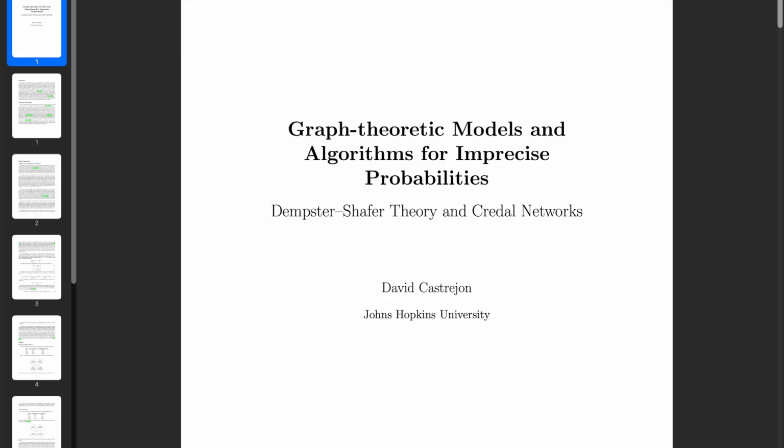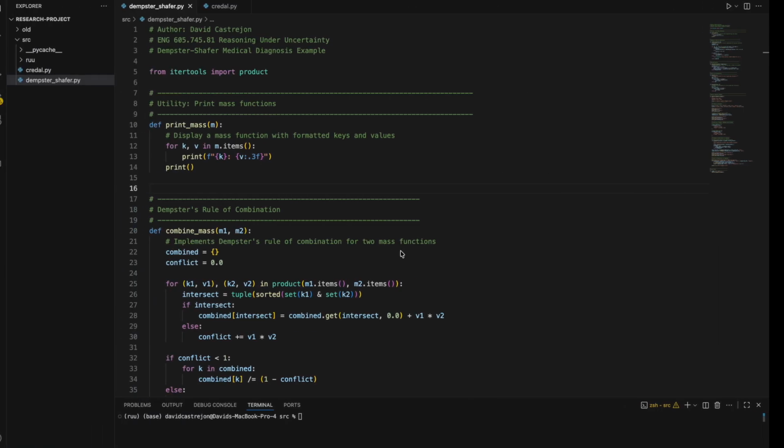For the purposes of this presentation, I'll walk through the code, explain the methods, and then analyze the output to demonstrate how the implementation handles uncertainty and how it is propagated through these networks. So first, let's start with the Dempster-Shafer portion of this project.